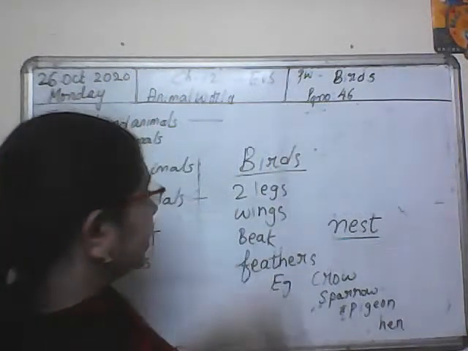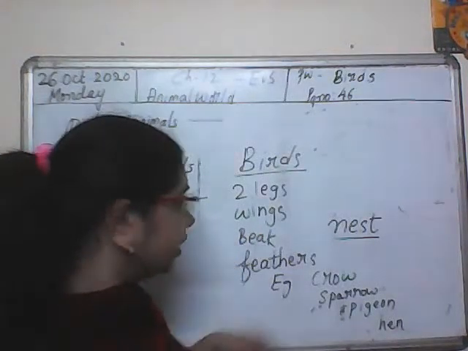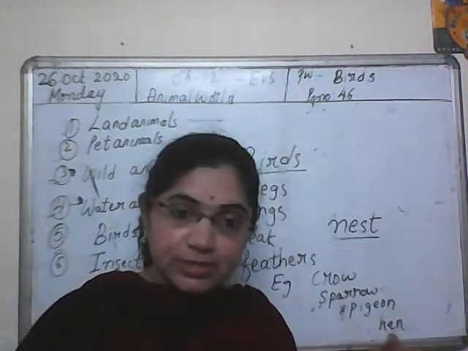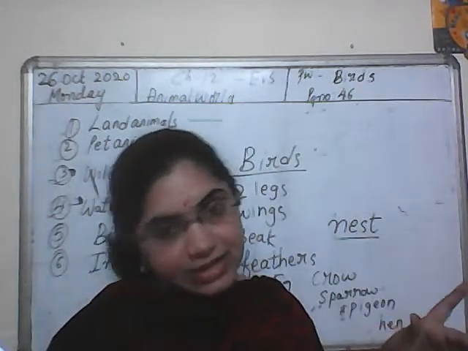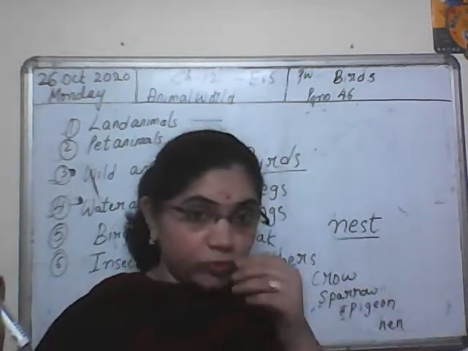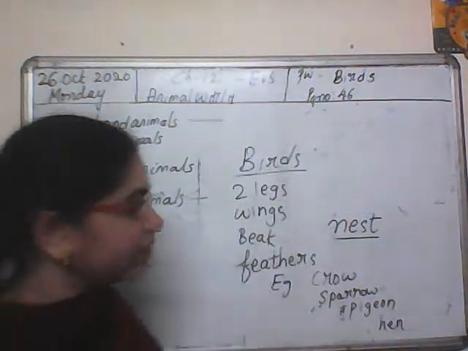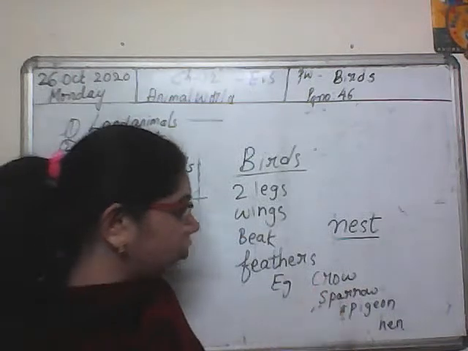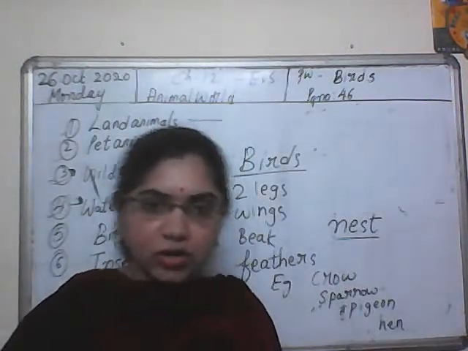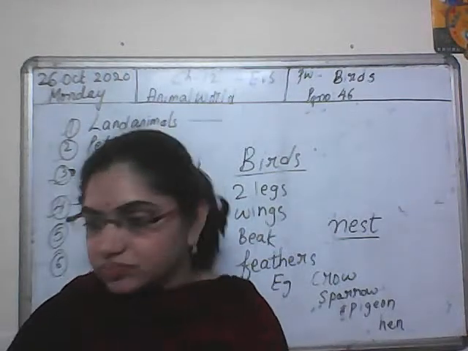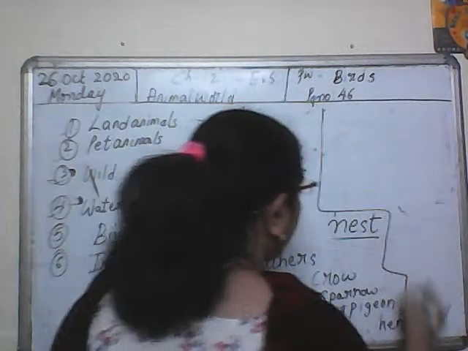They have two legs, wings, a beak, and feathers. They can build their own nest, and find their own food and shelter. So this is about birds. Examples of birds are crow, sparrow, pigeon, hen, duck. All these are birds.